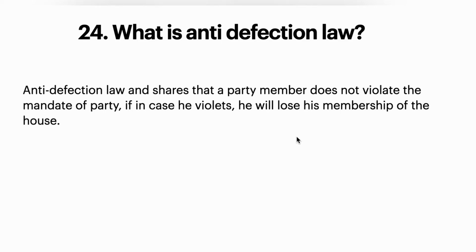Okay. 24th question, what is the anti-defection law? If a person elected from one political party, after winning, jumps to another political party, then the seat of that person will be cancelled under this anti-defection law. The anti-defection law tells that a party member should not violate the mandate of the party or the party rules. If he violates, he will lose his membership of the house.